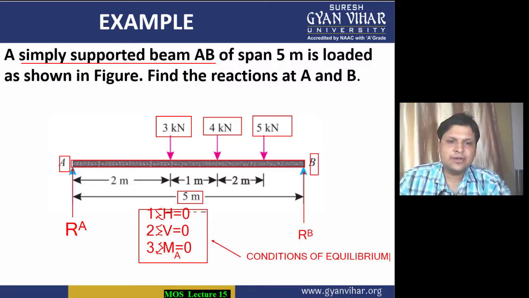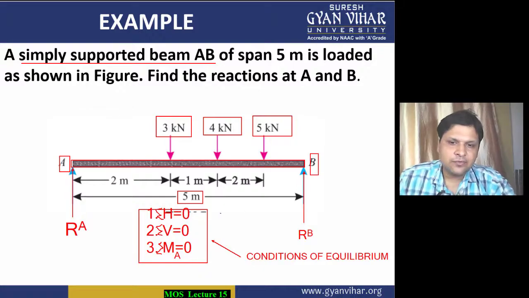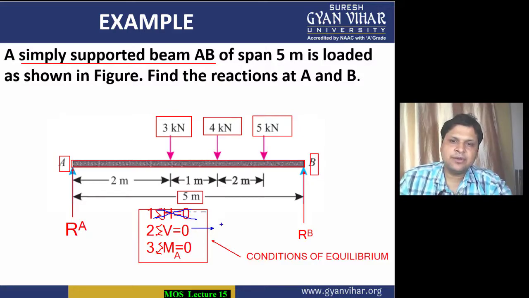One thing you can see here is that there is no horizontal force acting. All the forces are vertical, and therefore the support reactions are also vertical. So the first condition is not needed. Coming to the second condition, students: summation of all the vertical forces is equal to 0. This means that the forces coming down will be equal to the forces going upwards.